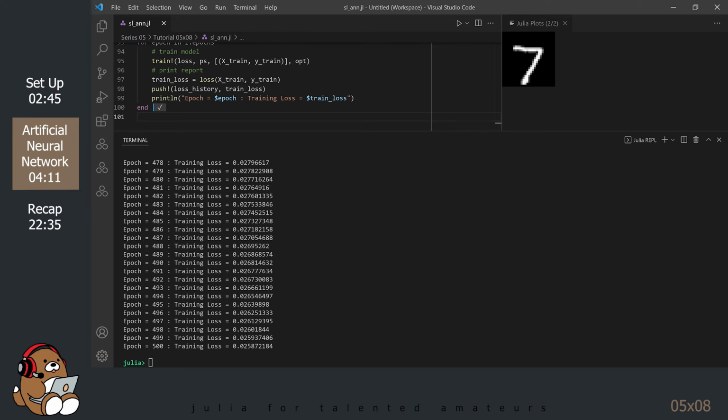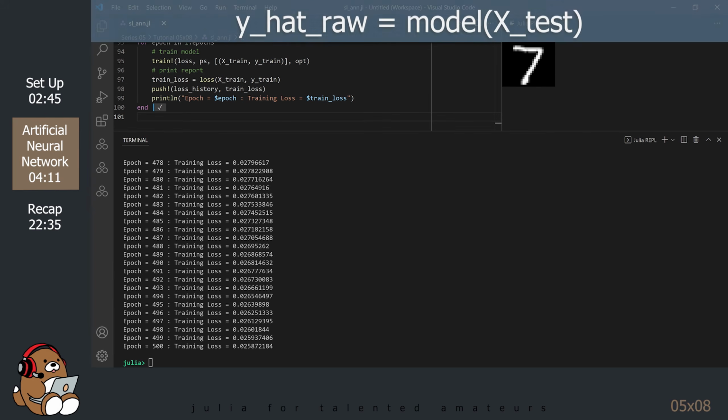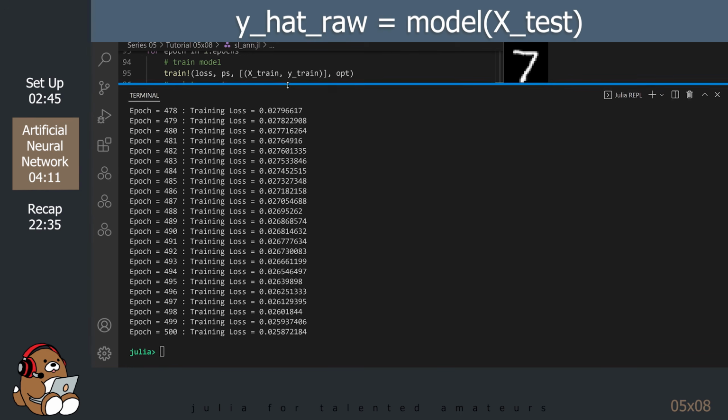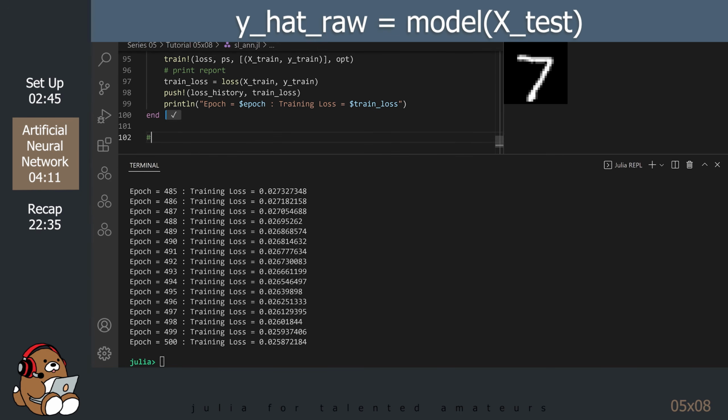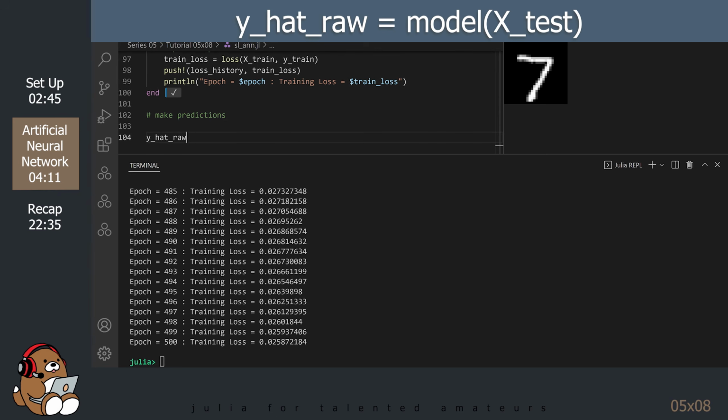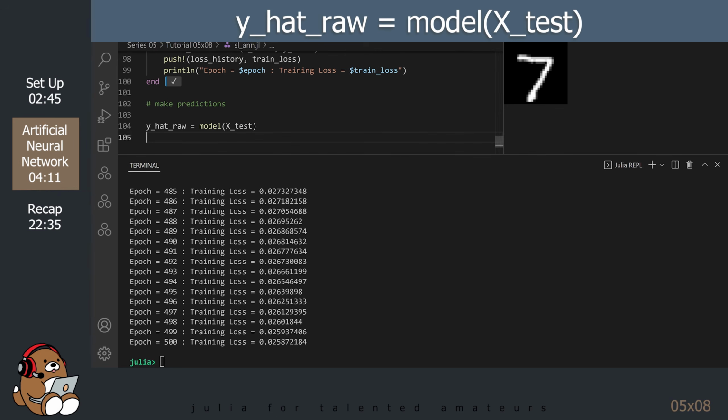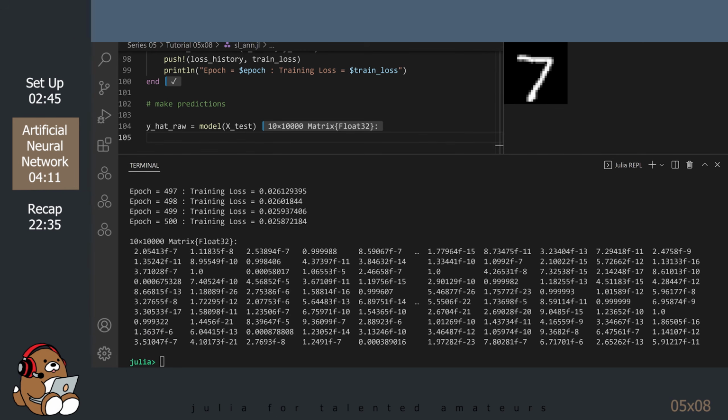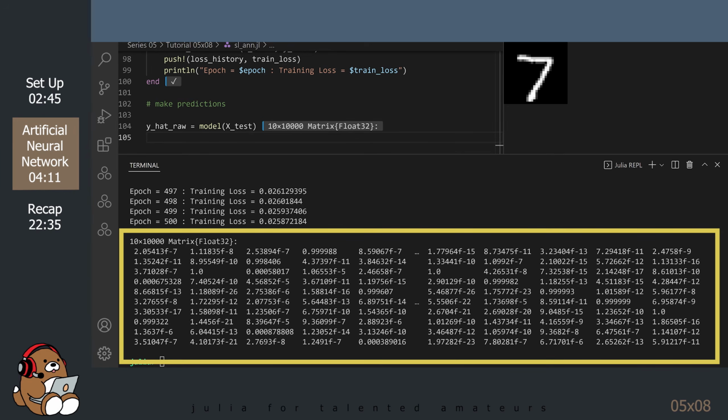So, how do we use this model in order to make predictions? Well, we can just run our test data through our newly trained model in order to get the predictions. Running our test data through our model results in a 10 by 10,000 matrix, which you can see in the REPL.